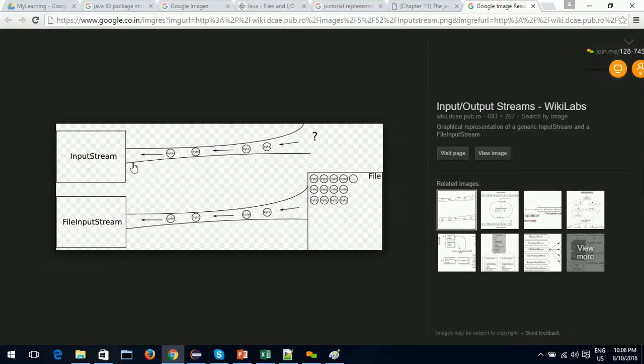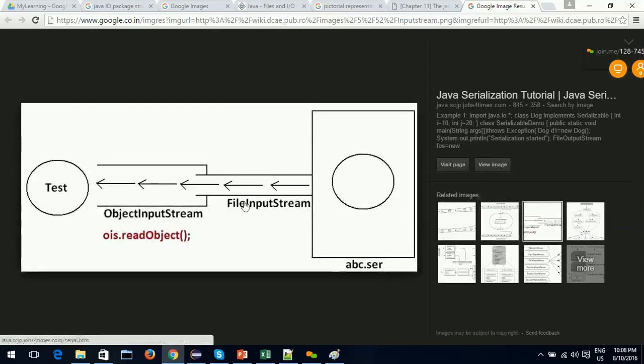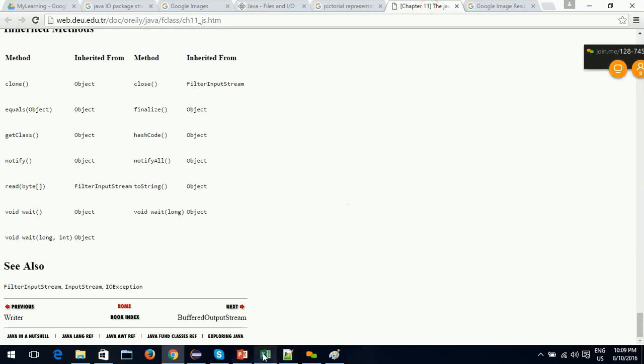See, input stream. Don't think about what an input stream is yet. See this. Suppose this is our file. The file has data. We first open a stream, as if we make the file leak all its data in the form of a stream. Now all the data present in this file is going through this stream. At the end of the stream we read that stream actually. This is what a stream means.